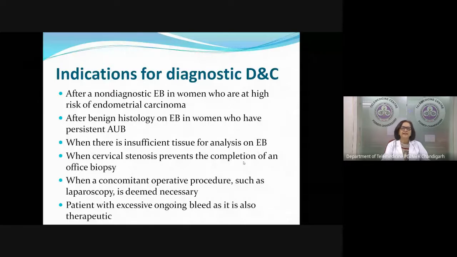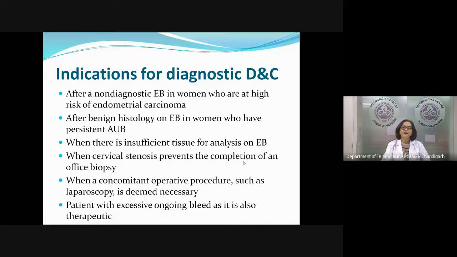Suppose our EB has said that it is benign, but she is continuing to have persistent AUB, then we should take her up for D&C. Or we could not take adequate tissue from the endometrial biopsy, or we could not do an endometrial biopsy. There was a cervical stenosis, we couldn't do a biopsy, or for some reason she has an indication that anyway she is going for an operative procedure, for a laparoscopy or so. In that case, we can say that anyway she requires anesthesia and laparoscopy, we might as well do a diagnostic D&C instead of doing an endometrial biopsy.